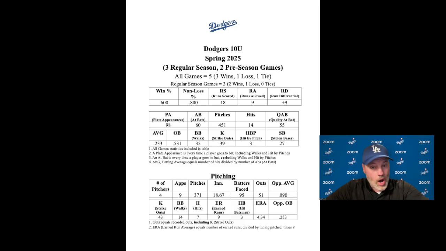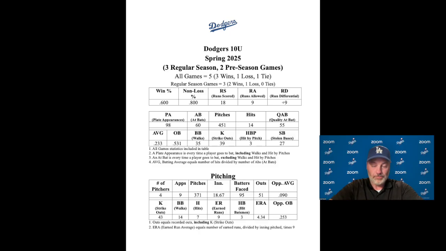We have 35 walks so far. We have 39 strikeouts. That's what you see as a K in there. We want the walks to be a little bit higher than the strikeouts as we go through the season, and we'll see if that happens. We've been hit by 3 pitches, so we have 3 hit by pitches, and we've stolen 27 bases so far.